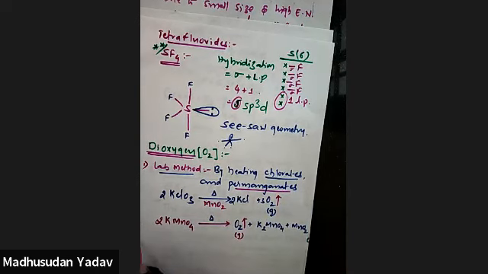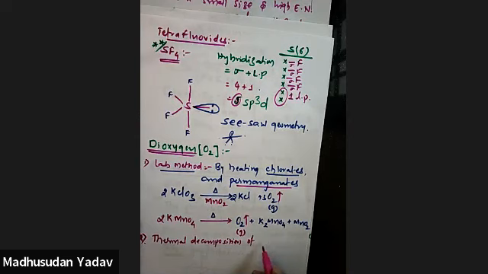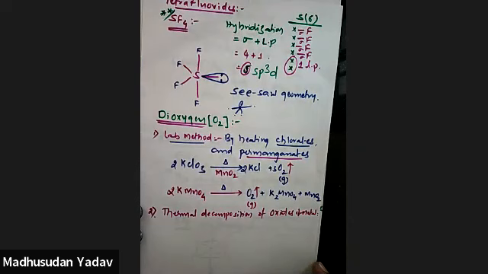Second method of preparation: thermal decomposition of oxides of metal. What metals?